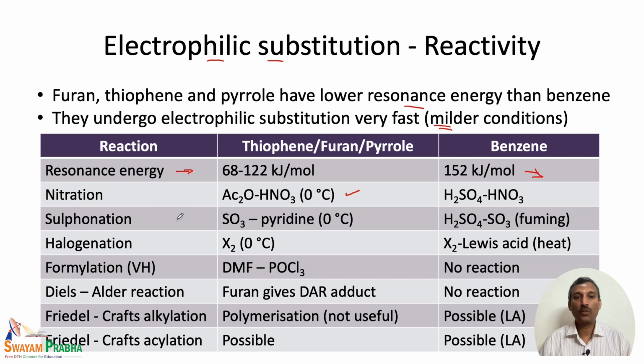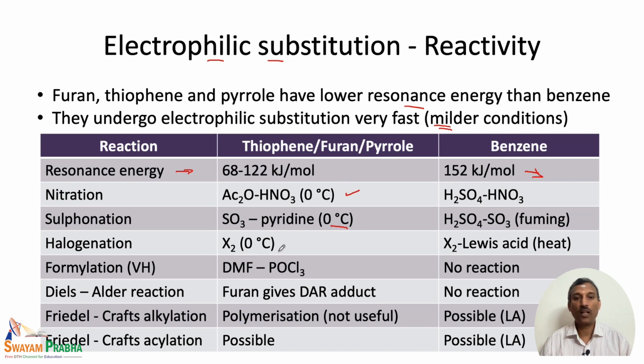And when we talk about sulfonation, sulfur trioxide and pyridine at 0 degree centigrade is sufficient to sulfonate these 5-membered heterocycles, whereas benzene requires sulfuric acid and sulfur trioxide, especially fuming sulfuric acid, for the sulfonation reaction. So, the higher stability or resonance energy of benzene is responsible for its lower reactivity in electrophilic substitution compared to the 5-membered heterocycles.